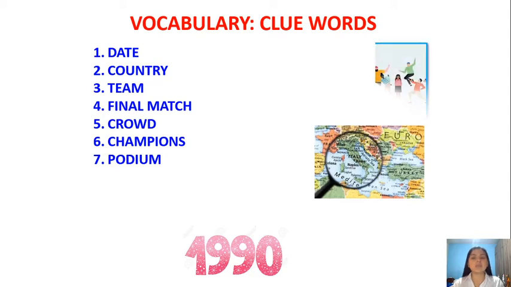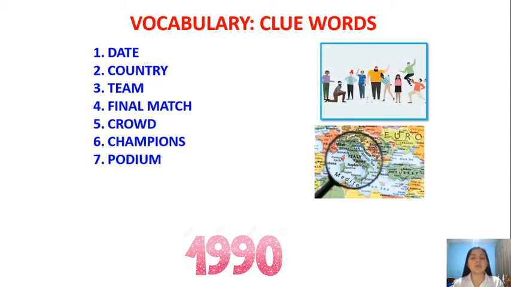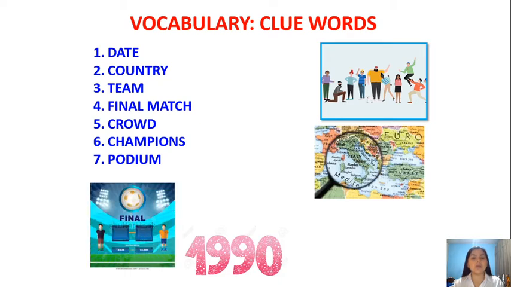Let's continue with number 3. Yes, team. What is a team? Team is a group of people that work together. Let's continue with number 4. Final match. Yes, very easy. Final match, final score, right? Number 5.